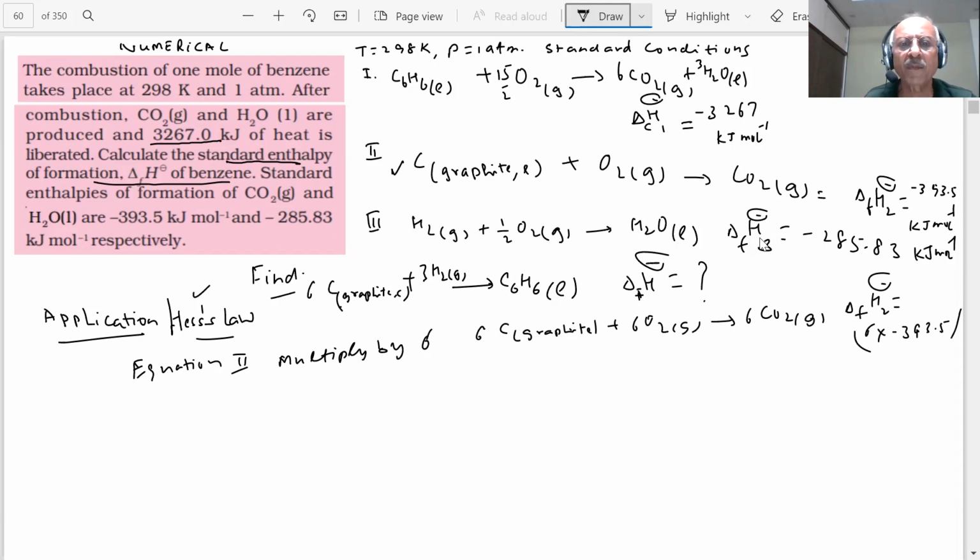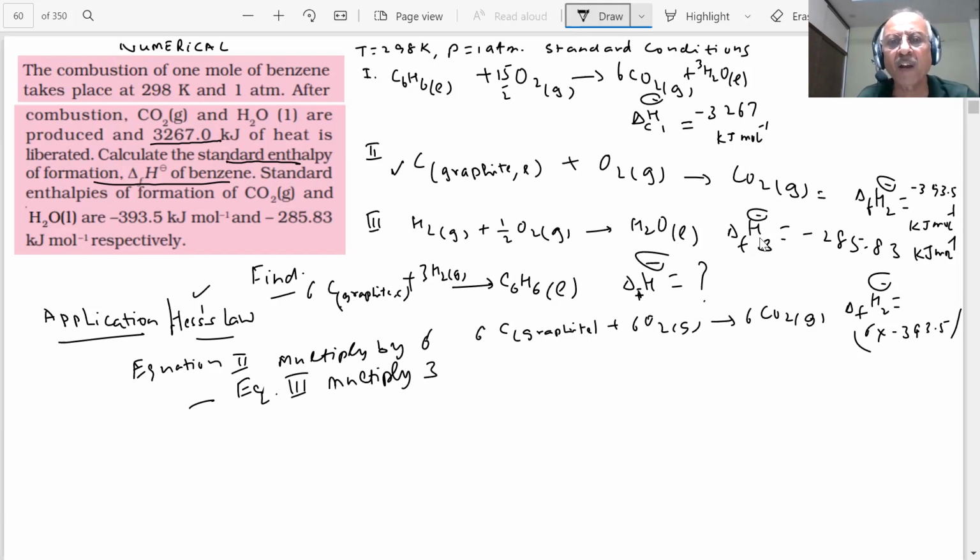Understood? Second, what do you want? 3H2O. Where is H2O? This one. It is 1, you want 3. But it is on the right side, and you want it on the left hand side. Then what will you do? Minus equation 3. Multiply by 3.